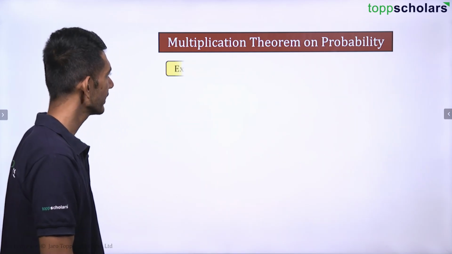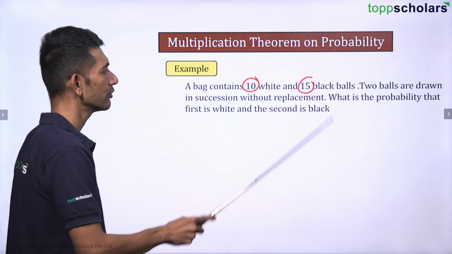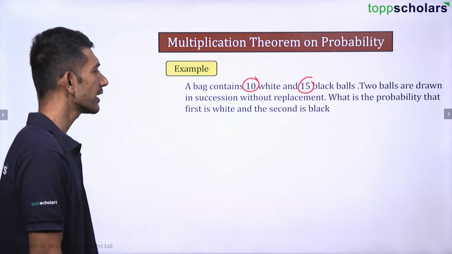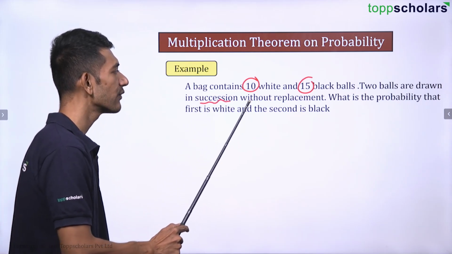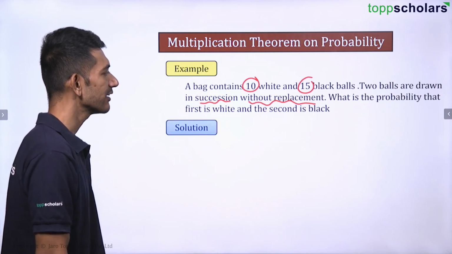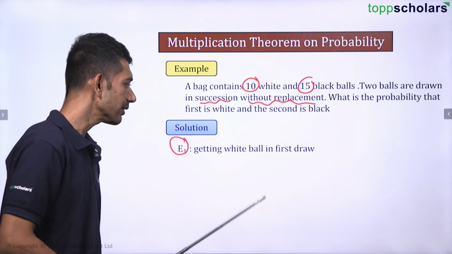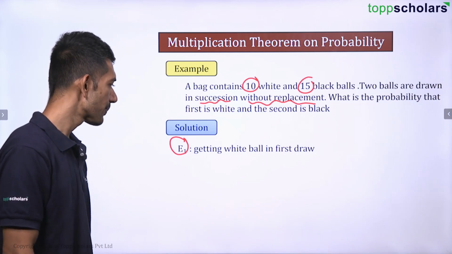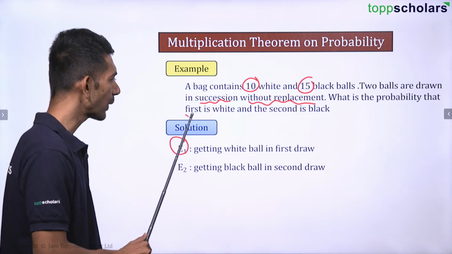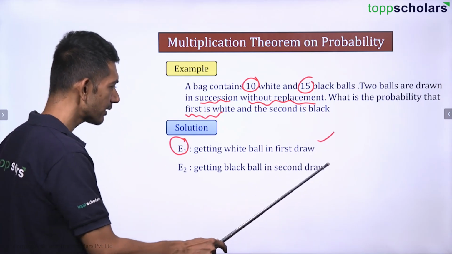Clear? Okay, let's continue. A bag contains 10 white and 15 black balls. So there is a bag that contains 10 white balls and 15 black balls. Two balls are drawn in succession, that is back to back, without replacement. What is the probability that the first is white and the second is black? Okay, interesting. So there are two events. Let E1 be an event of getting a white ball and let E2 be an event of getting a black ball. First is white, that's why E1. Second is black, here we are taking E2.